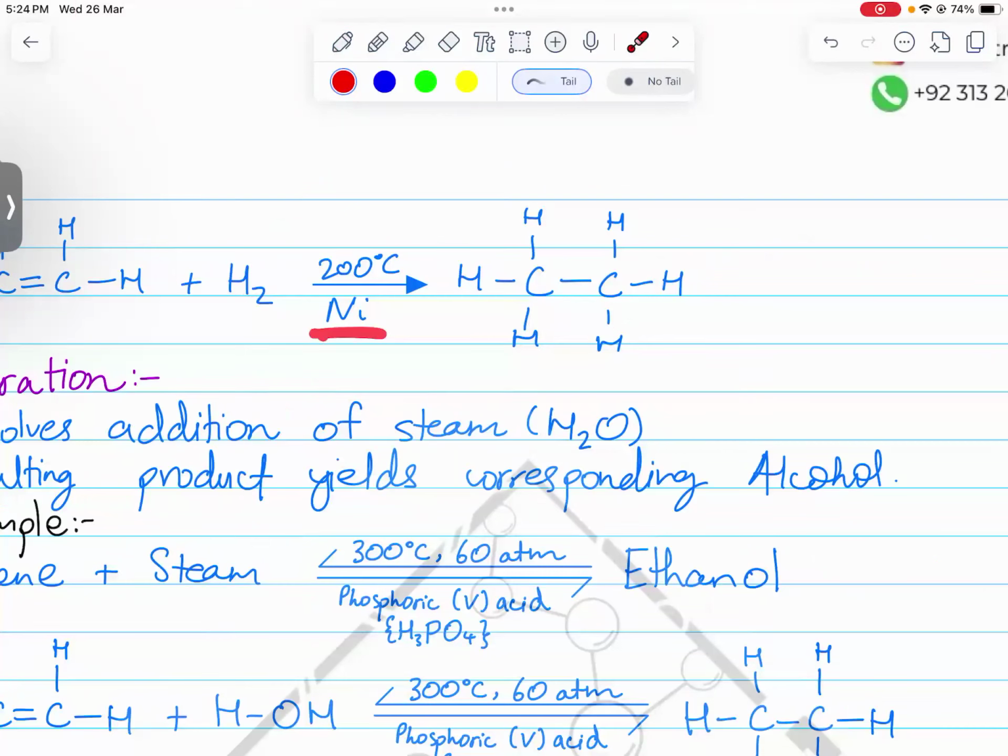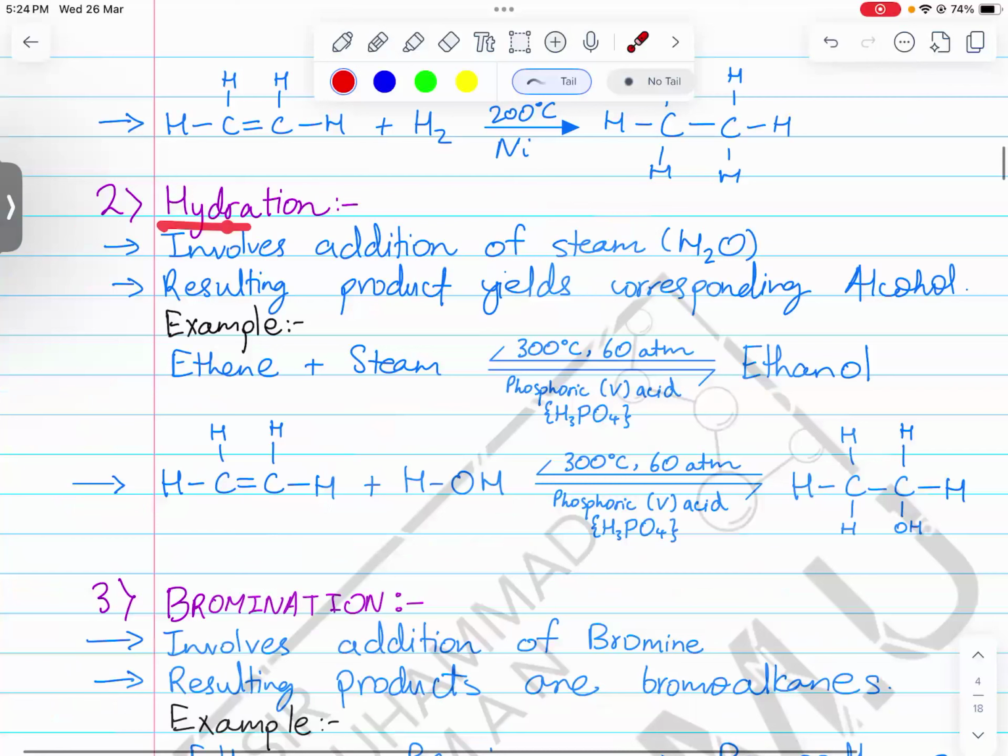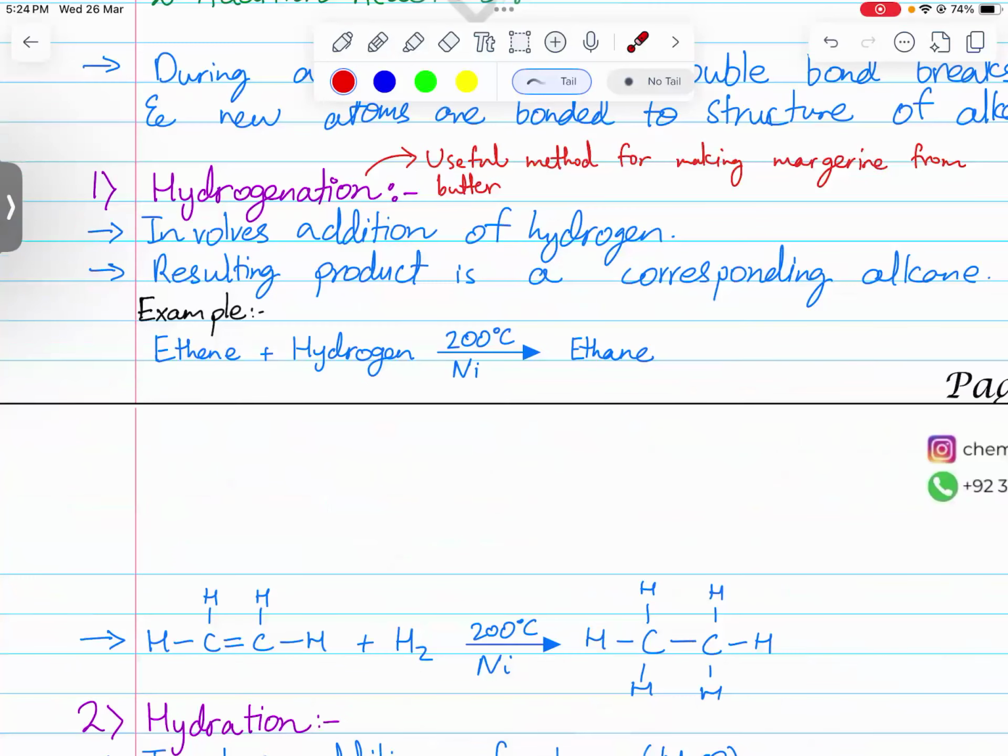Now the next reaction, hydration reaction. Oh, before hydration reaction, you should also know that the result of hydrogenation is always the corresponding alkane. Meaning, when you had ethene, you will produce ethane. When you had propene, you will produce propane. When you have butene, you will produce butane. Right? So that is how it works.